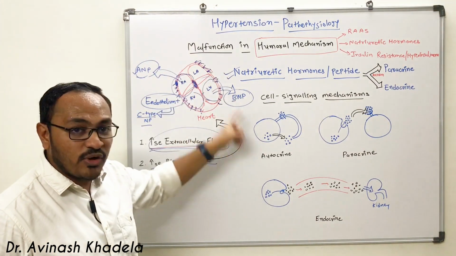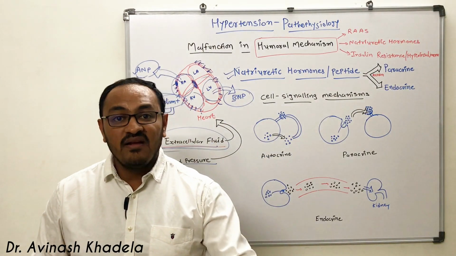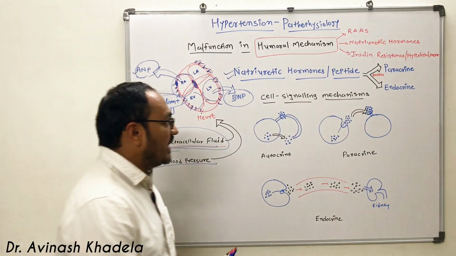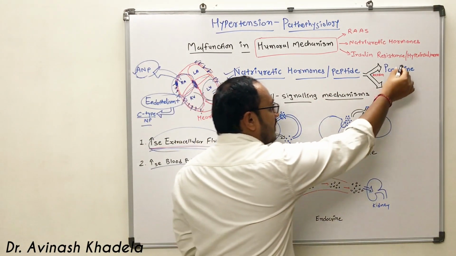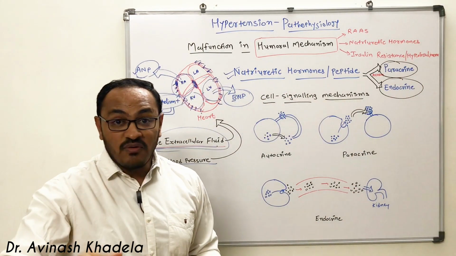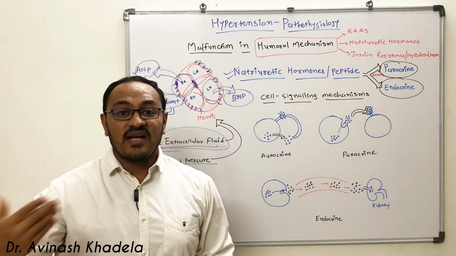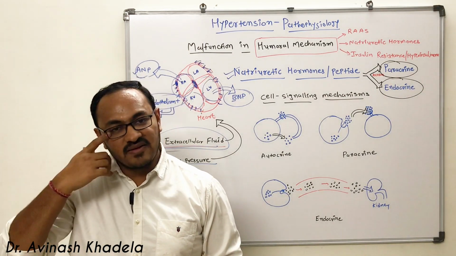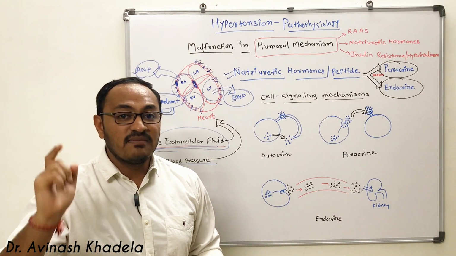Now the second important thing is how this natriuretic hormone or peptide works. When secreted in the blood, it has two types of action: one is paracrine action and the second is endocrine action. Many people get confused about what paracrine and endocrine cell signaling mechanisms are, so let us quickly understand the different types of cell signaling mechanisms.